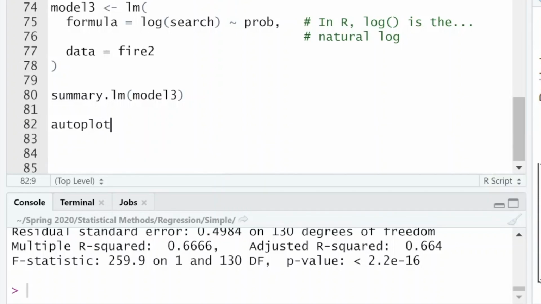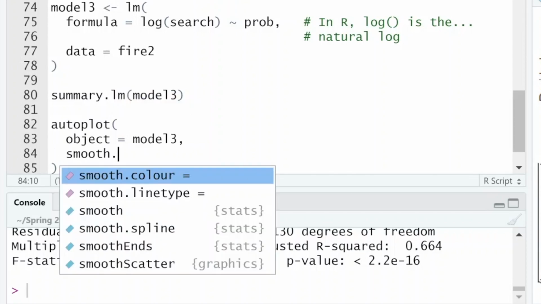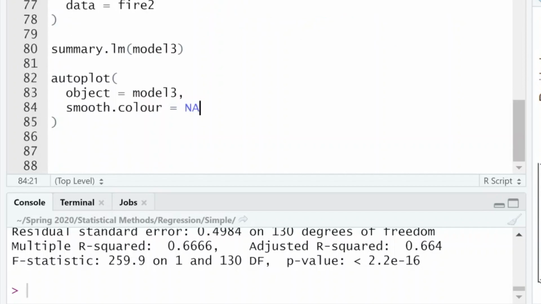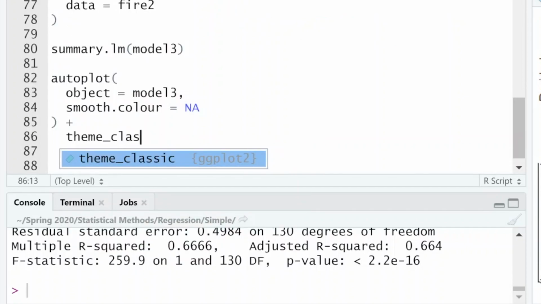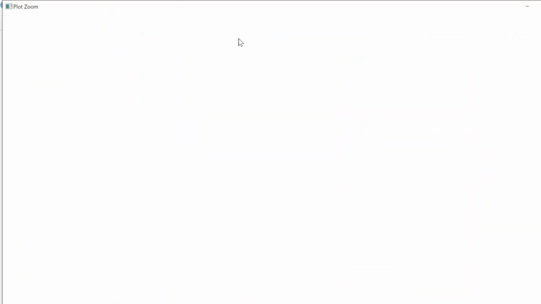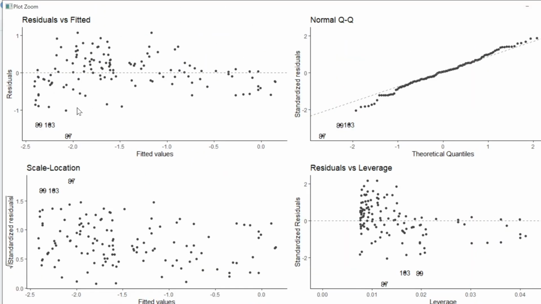Let's look at the residuals. Same story, right? Getting rid of that smooth line, I should say, and then cleaning up the background. We do that, and what happens? Well, booyah. Look at this. Things have spread out a little bit more. We see more equal scatter.